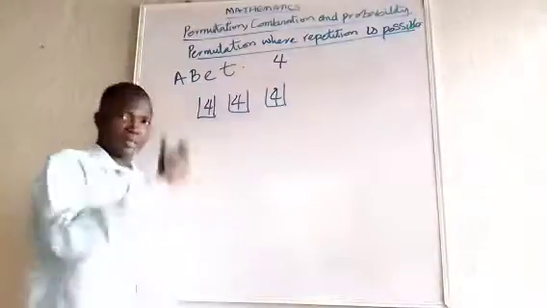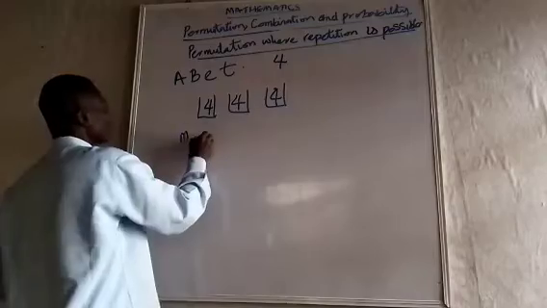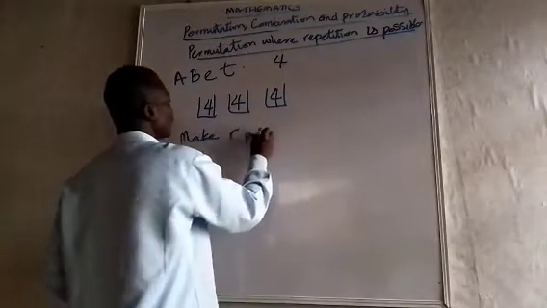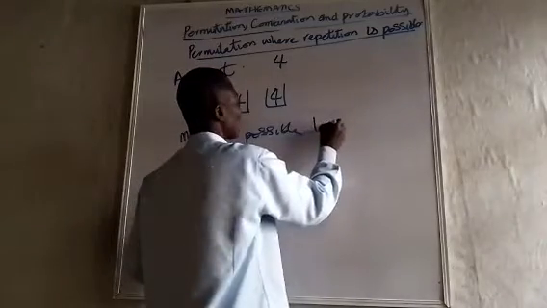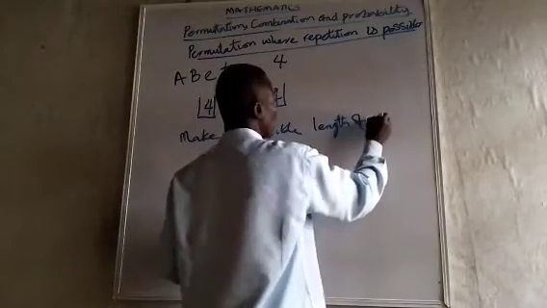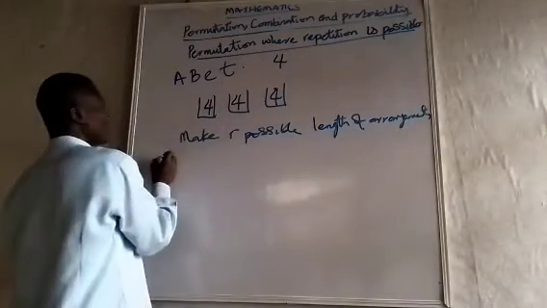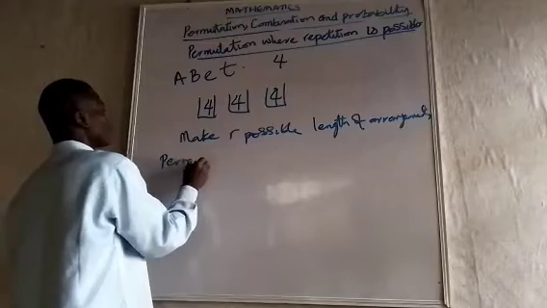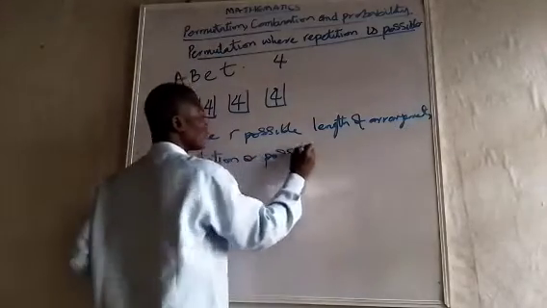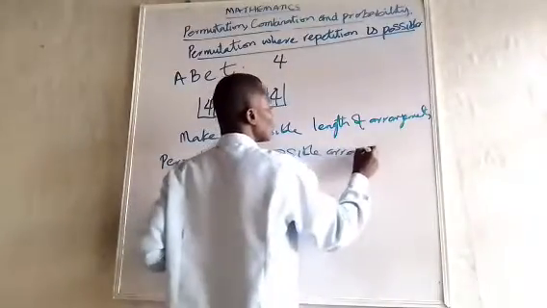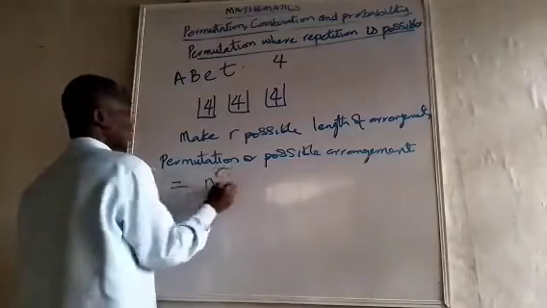So if repetition is allowed, it means that the possible length of arrangements, the permutation or possible arrangements, will be equal to n to the power r.